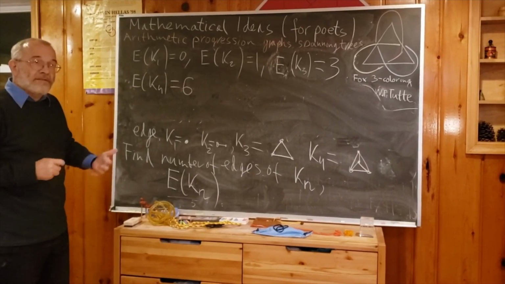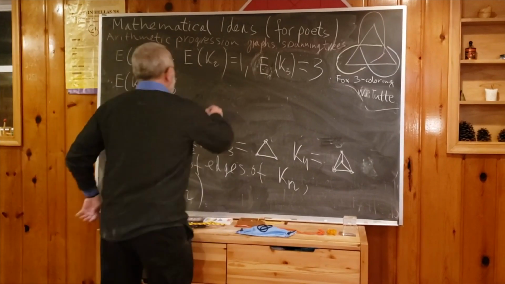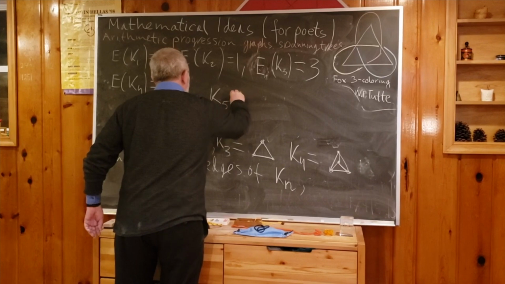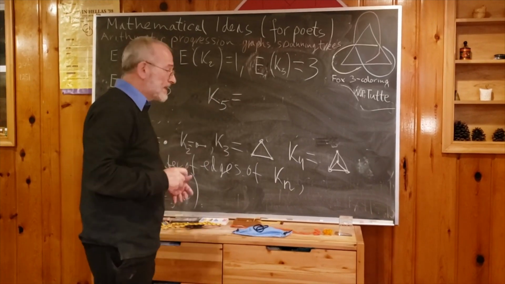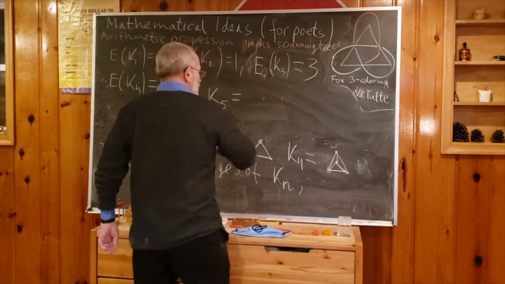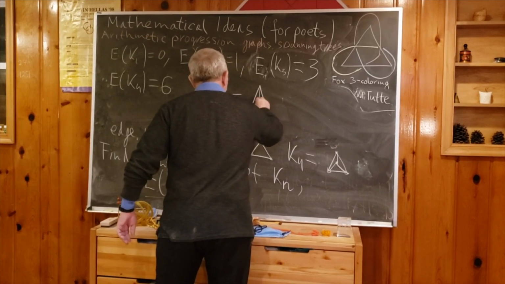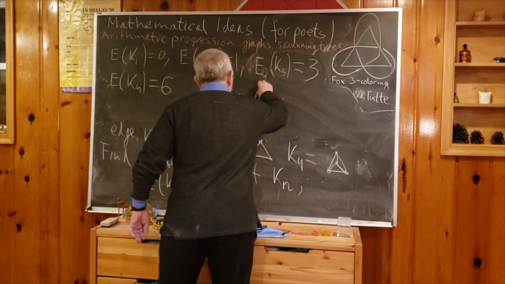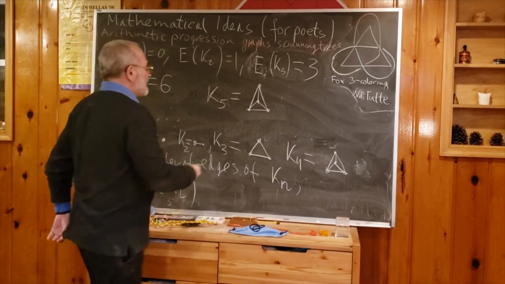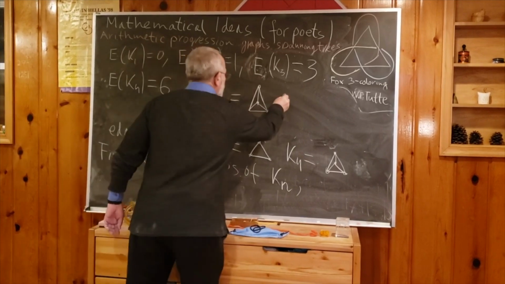Let's see more carefully what the number of edges of K5 is. So what is K5? And this will be a hint. K5 we can think of as obtained from K4: we add one vertex and all connections. So we start from K4. And now we add one vertex, I will change color, and this should be connected to every vertex.